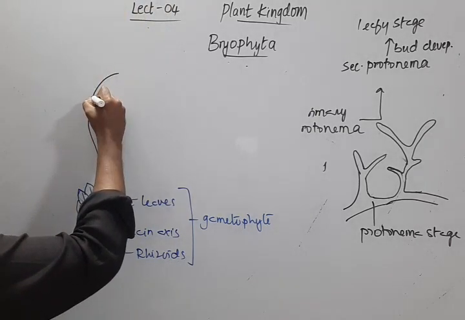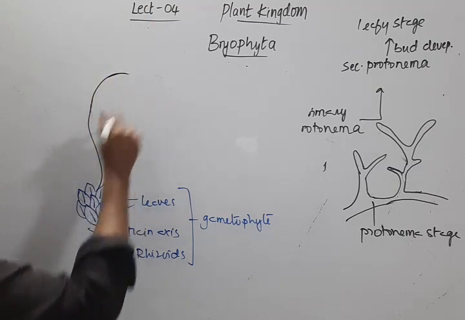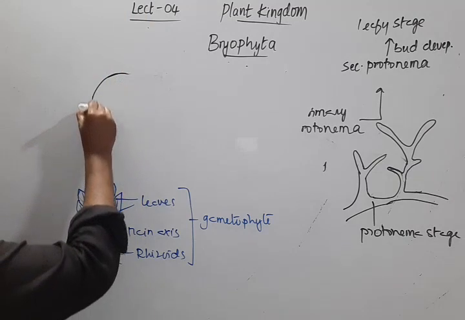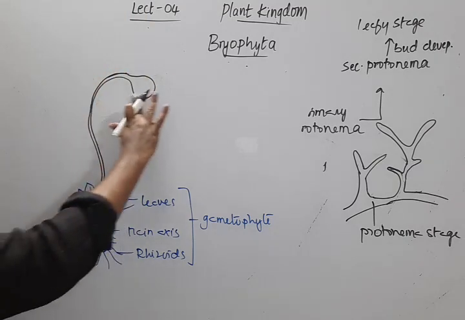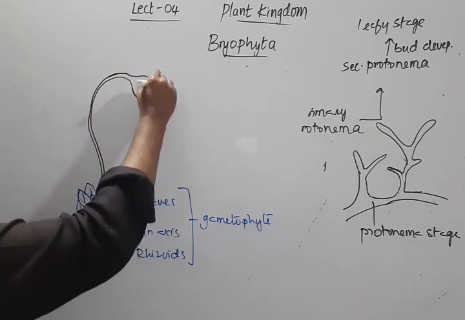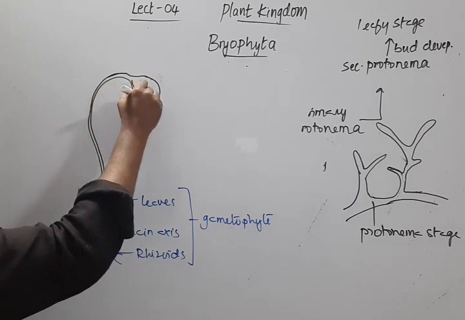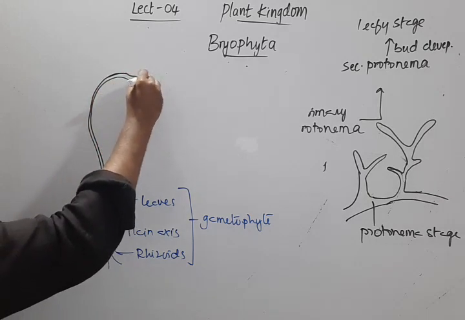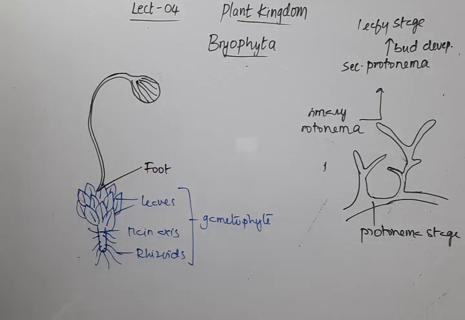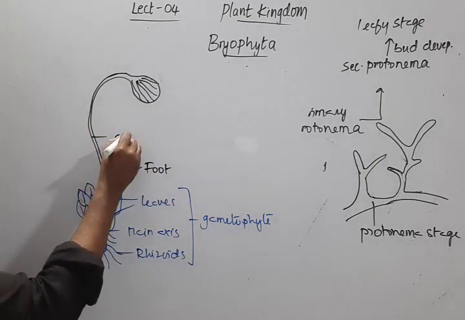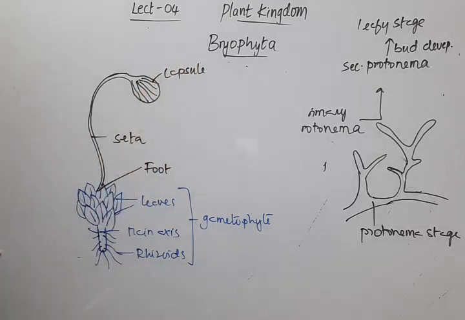And this gametophyte will develop the sporophyte, and here we can see the sporophyte development. This will also have the same structures which I have mentioned earlier in case of liverworts. It has a foot which will be embedded in the gametophyte, and this is the seta, and this is the capsule.